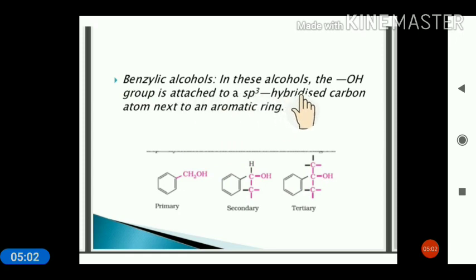Benzylic alcohol: in these alcohols, the OH group is attached to an sp3 hybridized carbon atom next to the aromatic ring. So the OH is attached to the carbon, and this carbon is attached to the benzene ring. So this carbon is the benzylic carbon. This is primary, this is secondary, and this is tertiary benzylic alcohol. And these carbons are known as benzylic carbons.